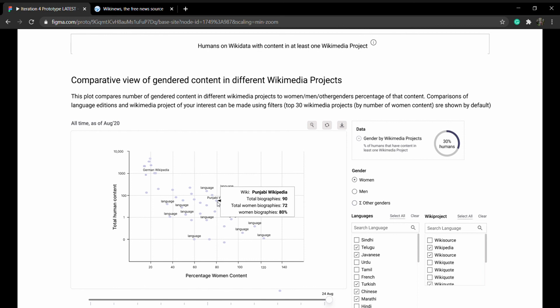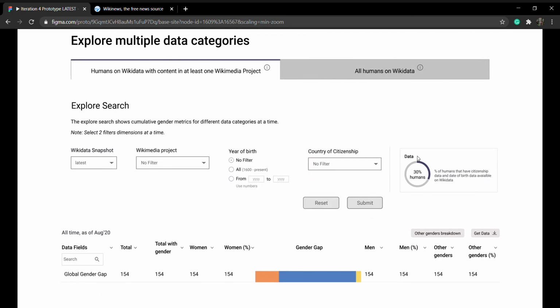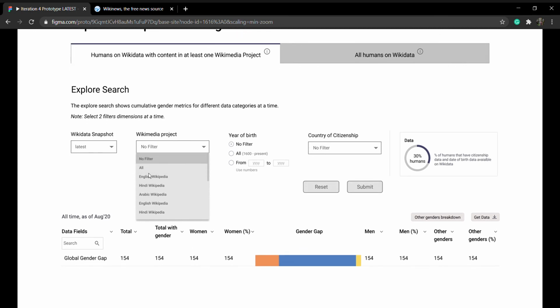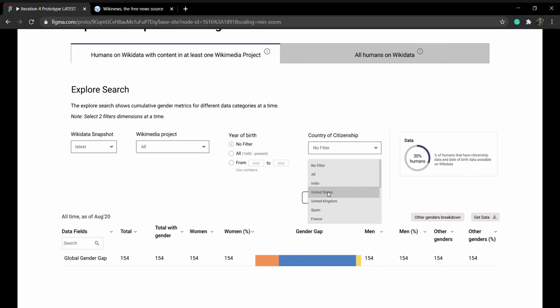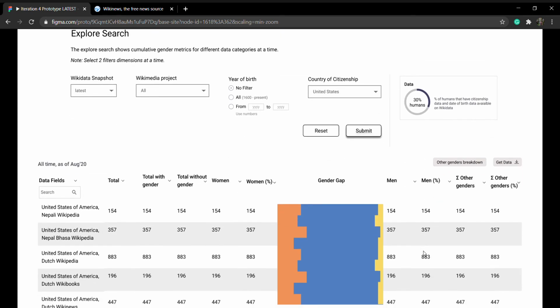I can also mix these different data dimensions. For example, in the combined search page, you can gather data about humans only from United States. So I'll select all Wikimedia projects and country of citizenship to be only United States and submit. Accordingly, the data table will be updated.